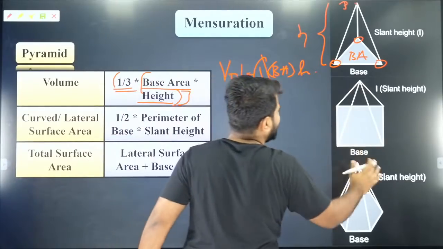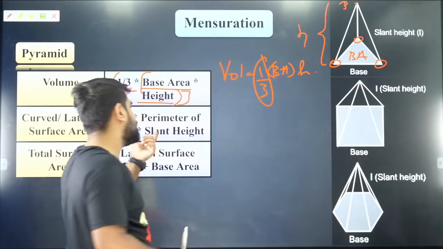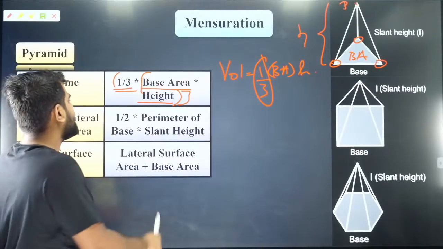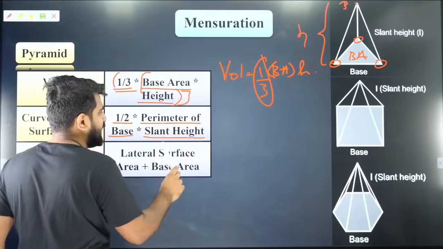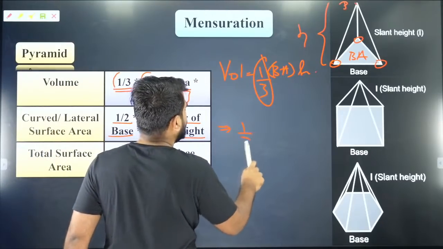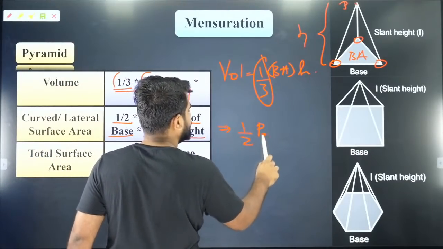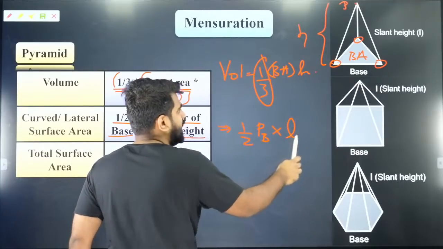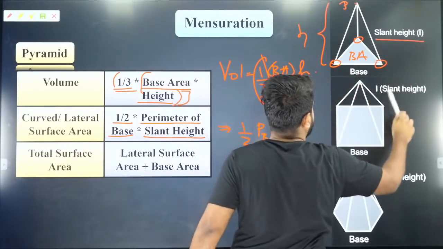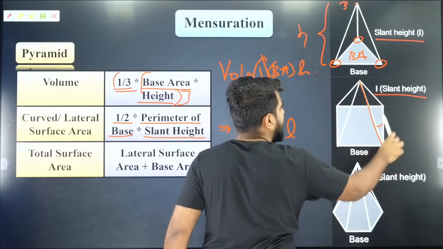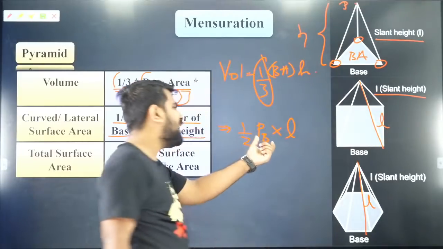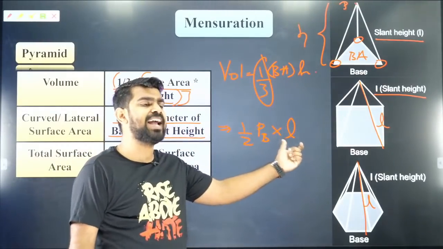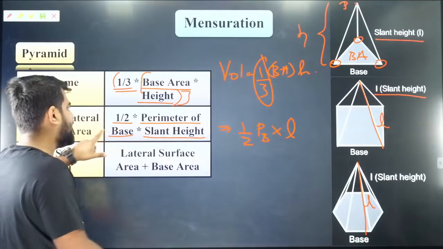The total surface area without the base area is your curved surface area, and that is going to be half into perimeter of base into slant height L. Everything has a slant height, so this will be L, this will be L. So it's going to be half perimeter of base into the slant height, and that will be the curved surface area.